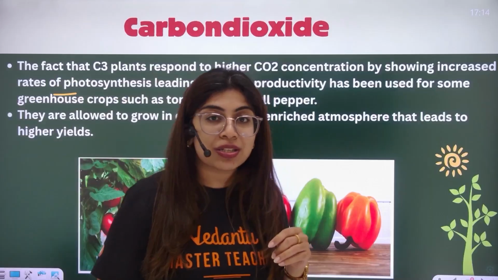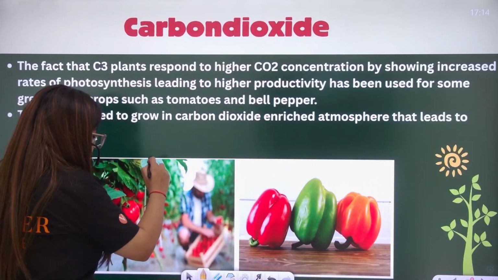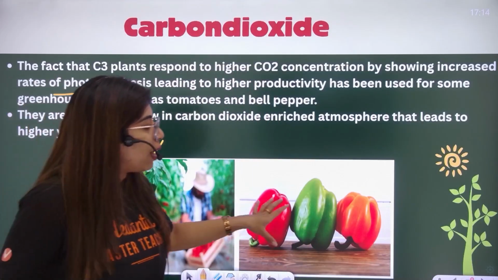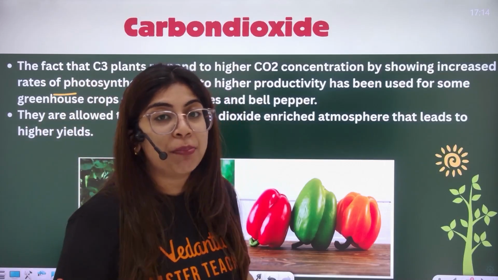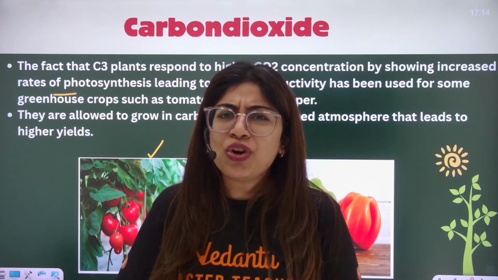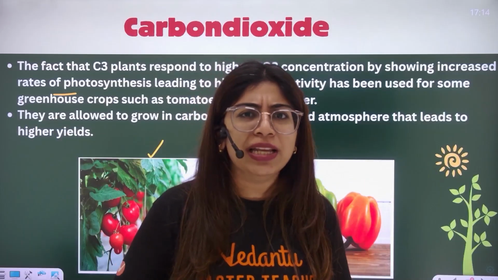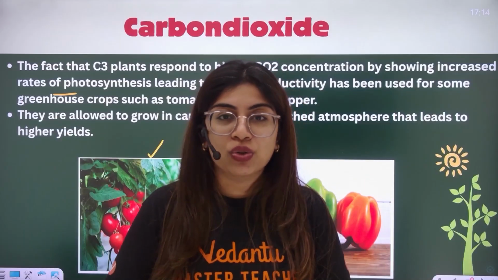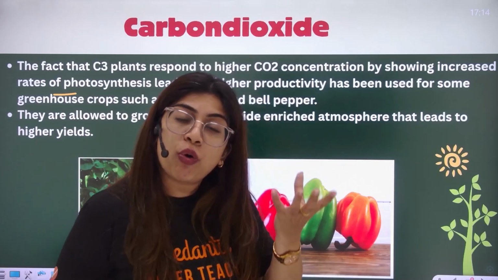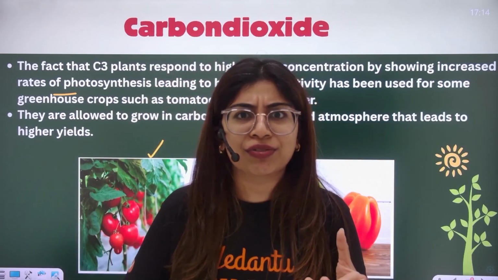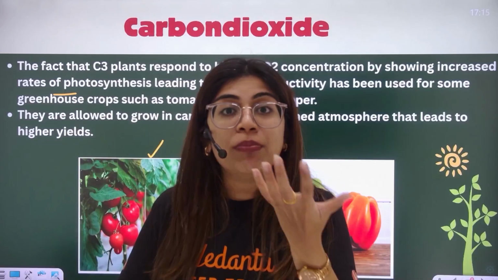In greenhouses, specifically, cherry tomato and bell peppers are grown. You must have gone to the market with your mother and you have seen that the normal tomatoes are not that costly. But those cherry tomatoes or these bell peppers are 3 to 4 times more expensive than the normal green colored capsicum which is there.